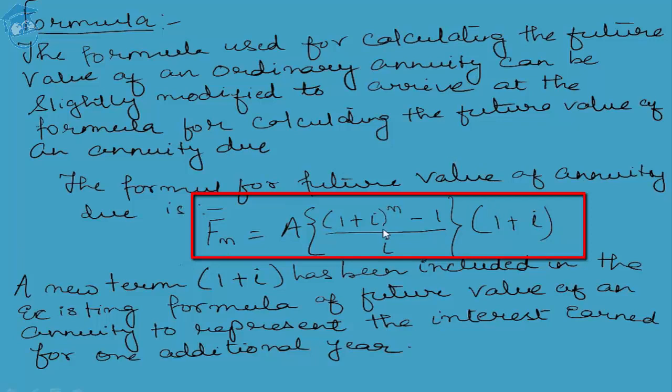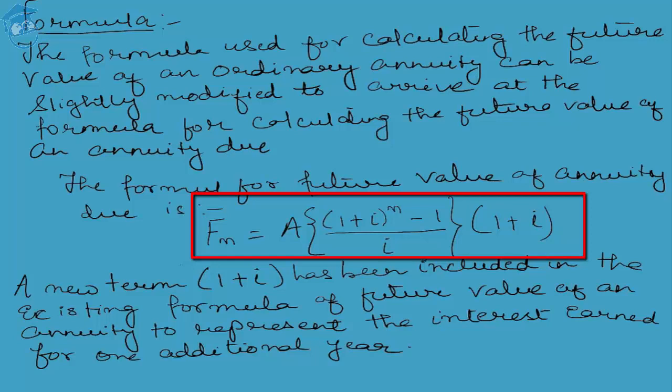So the basic purpose which is being solved by incorporating 1 plus I in the mother formula is just to establish the fact that the moment 1 plus I is being incorporated in the original formula of annuity, the formula converts into an annuity due rather than being the case of an ordinary annuity.